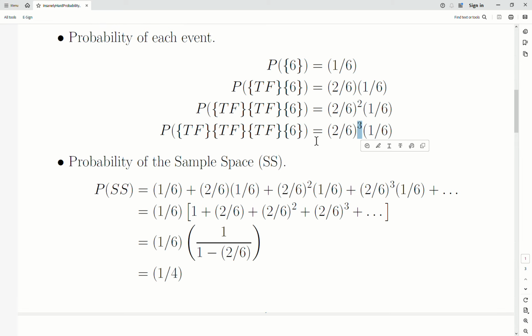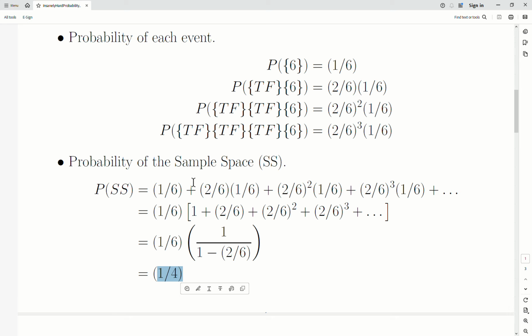So let's add these up. We take 1/6, and let's factor out a 1/6, and then this is a geometric series that has a very specific formula. Do the math, and it's 1/4. So that's the probability of this sub sample space.